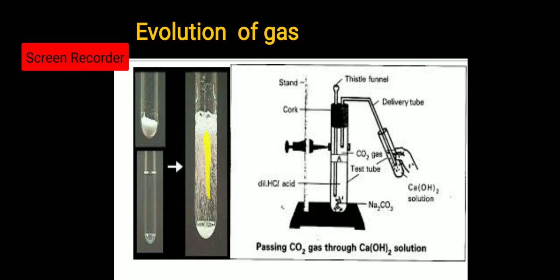What you are observing is that carbon dioxide gas is being released, and this gas is collected through the delivery tube and added into a test tube where we have kept the calcium hydroxide, that is the lime water. Calcium hydroxide is the chemical name for lime water, and if this lime water turns milky, it means the gas released in this reaction is carbon dioxide. So this is another characteristic of chemical reaction, in which we observe the evolution of gas. Effervescence is the formation of bubbles in the solution, with a specific color or smell of the gas being released.